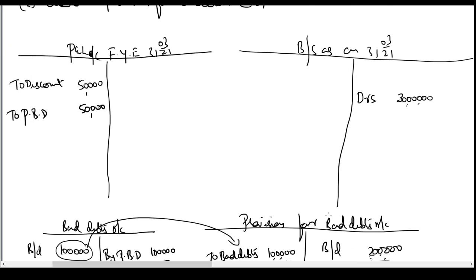So from balance sheet debtors you will subtract provision for bad debts, 1,50,000. The balance left is 28,50,000. So provision for bad debts is showing a credit balance. It is like profit set aside. Profits would show in the balance sheet on the liability side because it is due to the owner. Instead of showing it on the liability side, we show it as a subtraction from the asset because it is maintained for a specific loss. So this is the amount of debtors we expect after providing for bad debts.